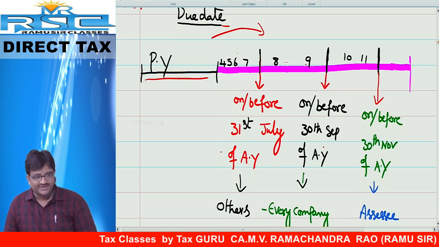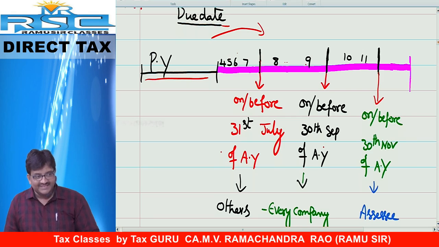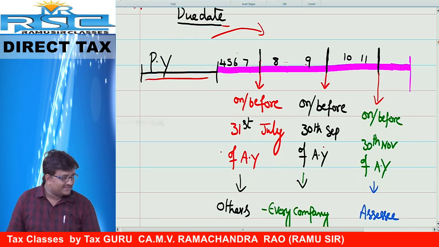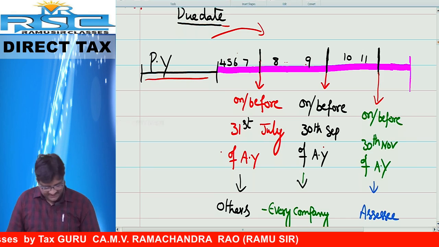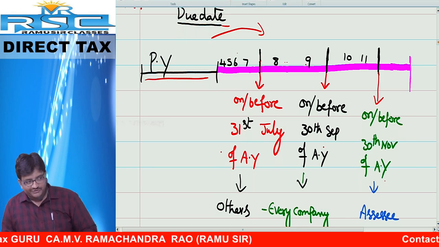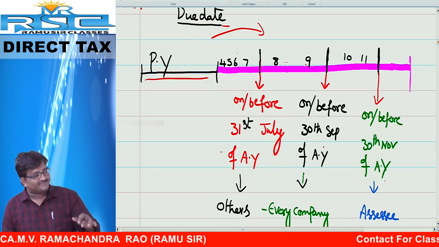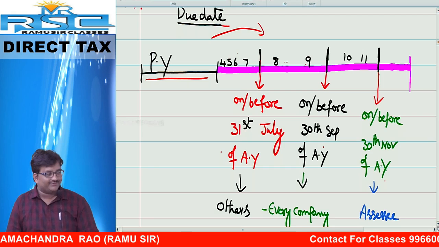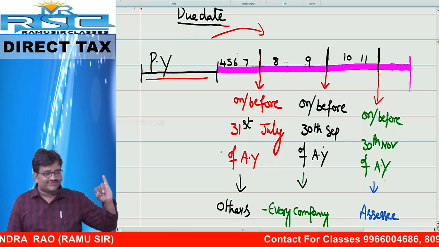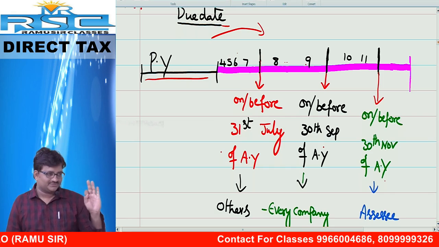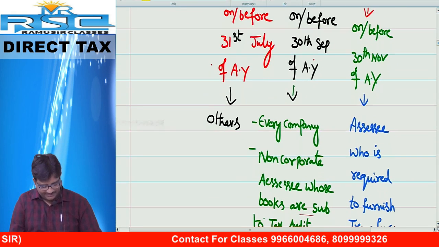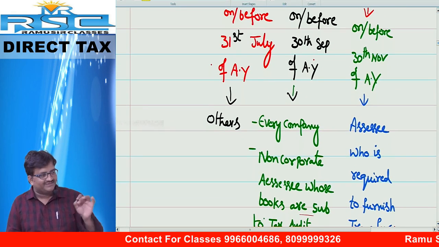Assessment year. Next one, on or before 30th September of assessment year. Last one, on or before 30th November of assessment year. 3 due dates are there. Tell me due date number 1. July, 31st July. September, November. No need to buy hard. I will tell you the reason. First let me complete 30th November.